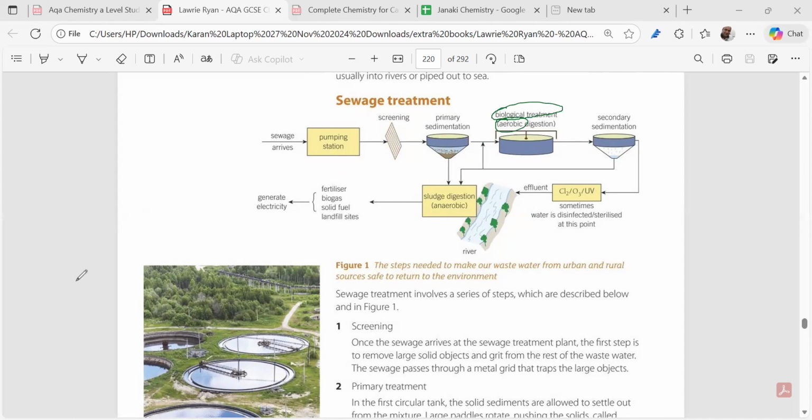This is the answer. Now they're asking what the uses of sewage sludge are. Sewage sludge can be used as fertilizer. It contains methane gas and H2S, so it can be used to generate electricity. It can be used as solid fuel also, or else the remaining part can be dumped in landfill sites. Or we can separate out the H2S gas because it has a very rotten egg smell. We can take out the methane and pump it to the kitchens, where it can be used to cook food.